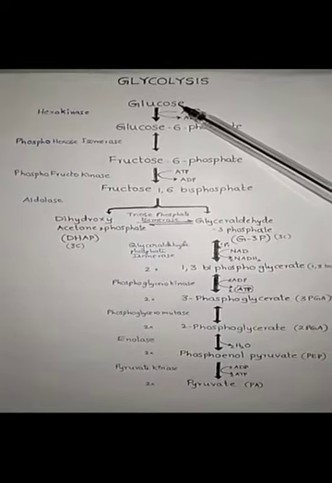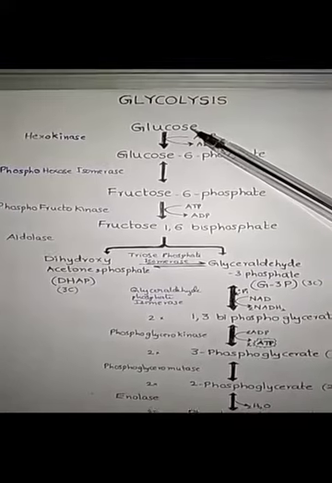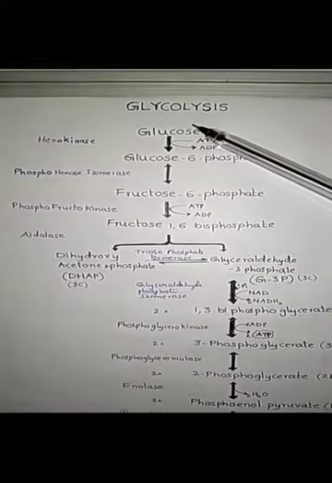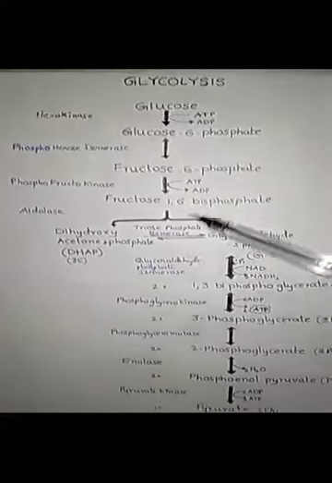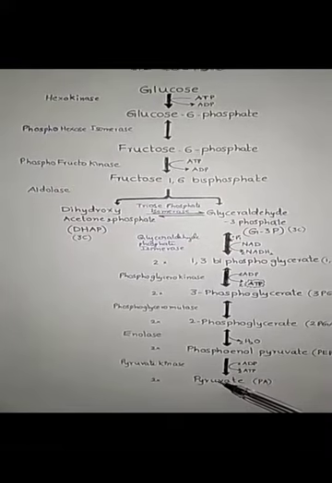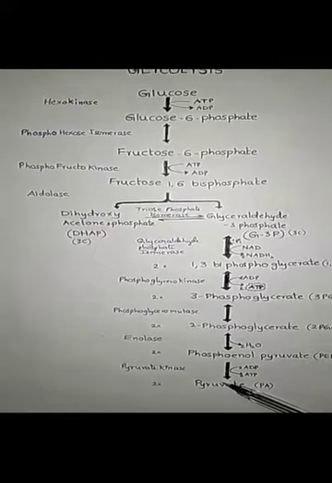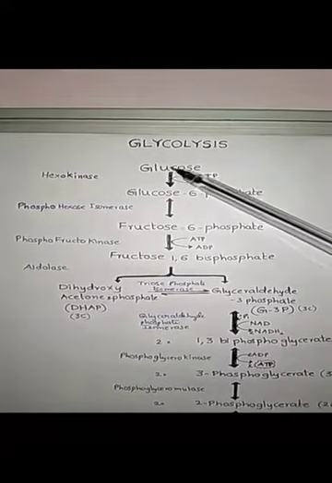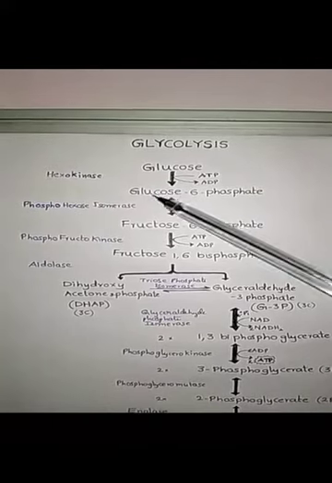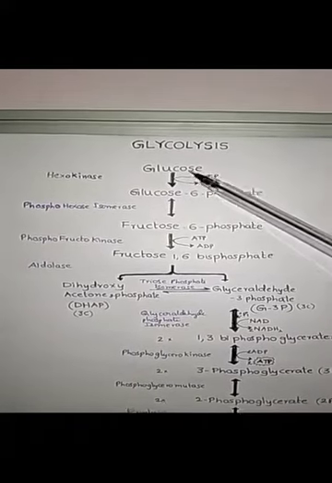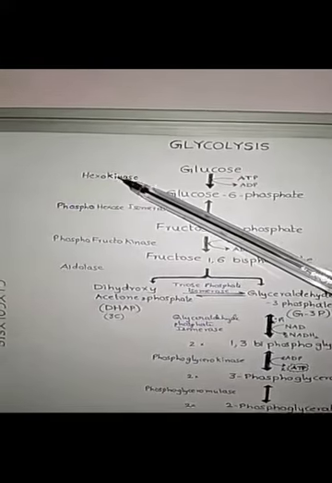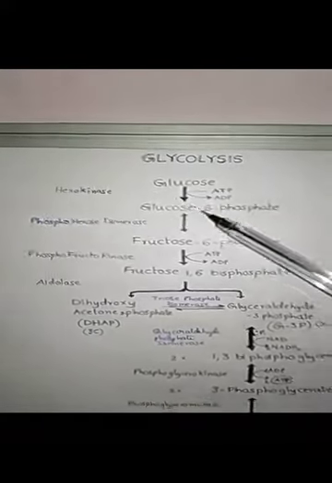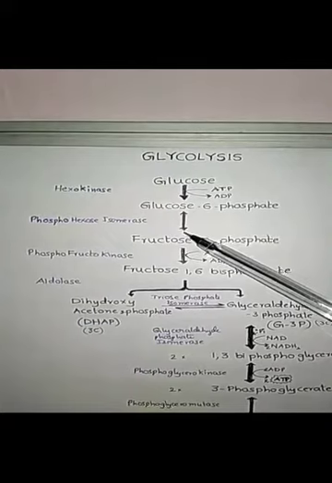Glucose is the chief respiratory substrate. Glucose is a hexose. In this process, glucose undergoes partial oxidation to form two molecules of pyruvic acid. In the first step, phosphorylation, glucose is phosphorylated to glucose 6-phosphate by ATP in the presence of hexokinase enzyme and magnesium ions. Second step, isomerization.